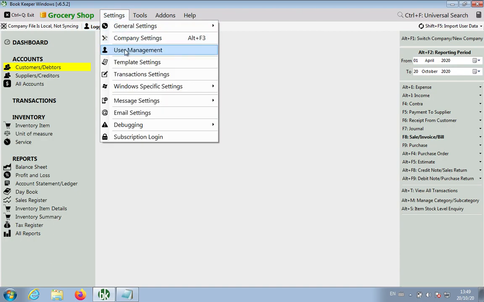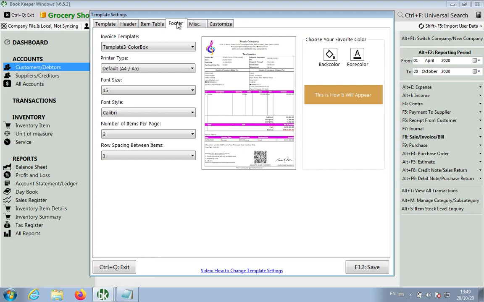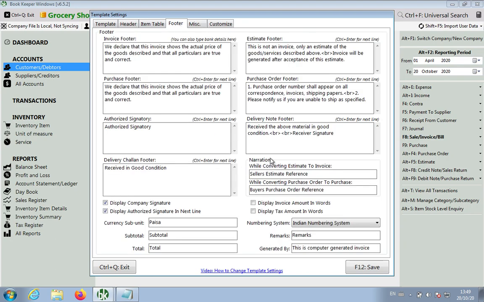and there is one more setting in template settings, that's a footer part, and that is the delivery challan footer. You can make a delivery challan footer, you can write whatever you want, same as the invoice footer, purchase footer, estimate footer. Now we have the delivery challan footer, and you can also write in multiple lines with Control Enter. So that's a delivery challan footer.